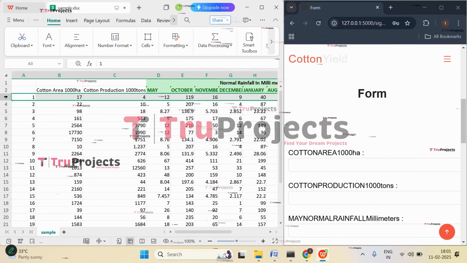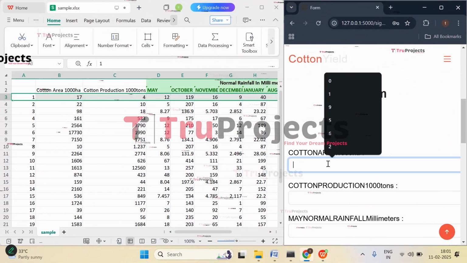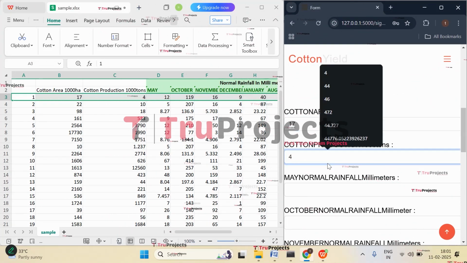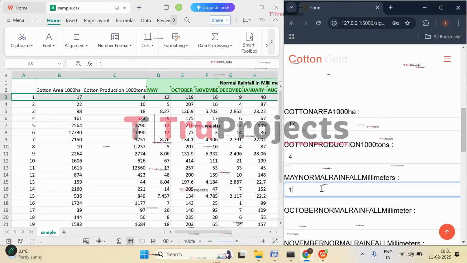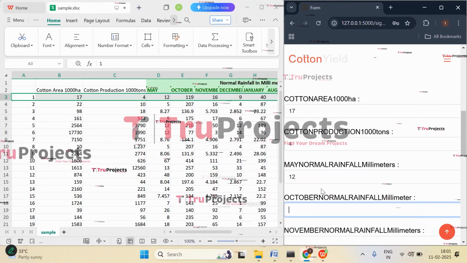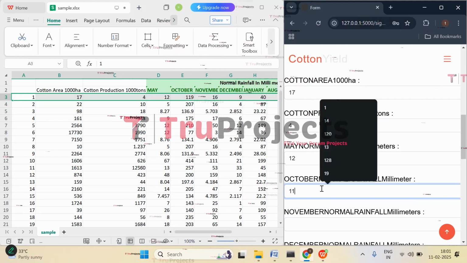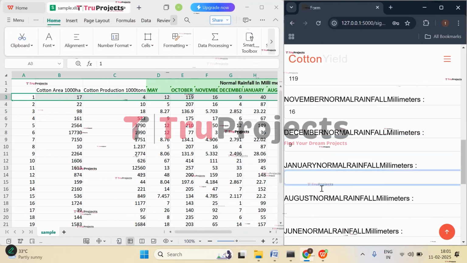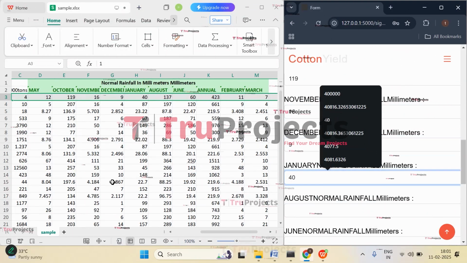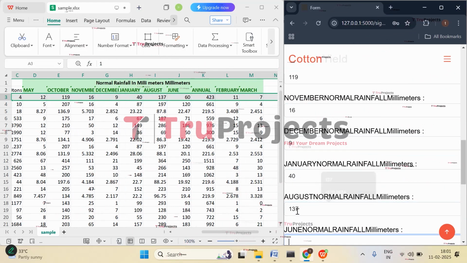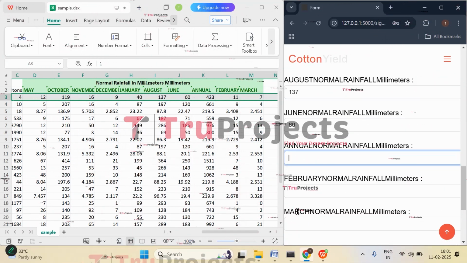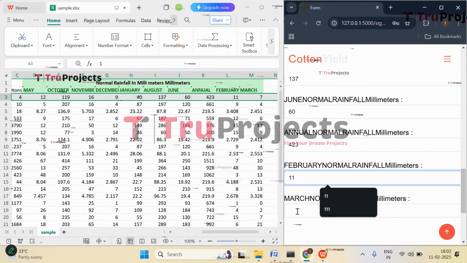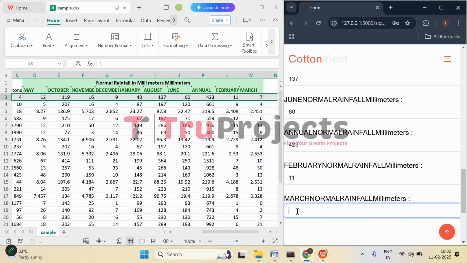And here let's try with the first case, where cotton area in 1,000 hectares is 17, production in 1,000 tons is 4,000 tons, May month rainfall is 12, October month rainfall is 119, November is 16, December is 9, January is 40, and then we have 137 in the August month, 60 in the month of June, and annually it is 423, in the month of February it is 11, and in the month of March it is 7.